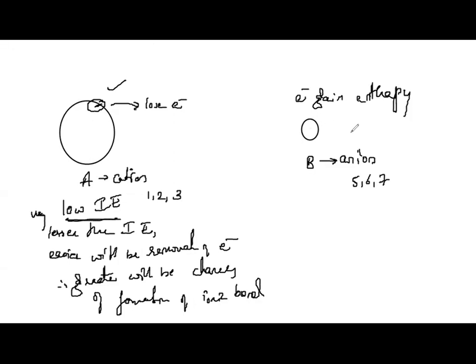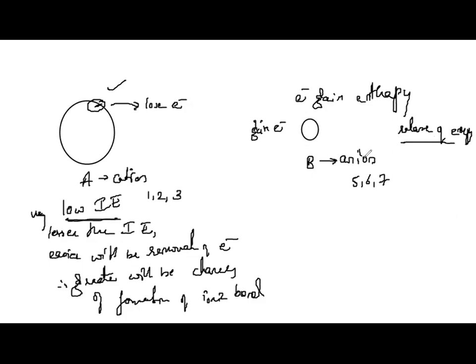Now see, this atom is going to gain an electron to form an anion, correct? So if this atom is going to gain an electron very easily, what happens? There will be a release of energy, correct? But if this atom will not gain the electron easily, what will happen? We need to put energy into it to make it gain. So the ionic bond formed will be very easy when the atom gains the electron very easily with the release of energy. Understanding?